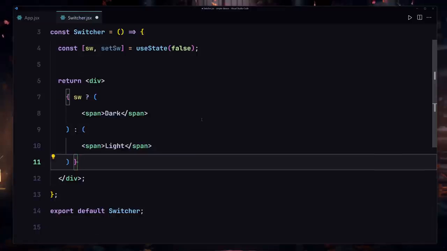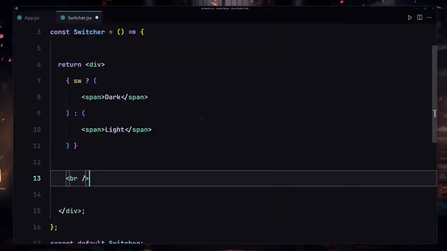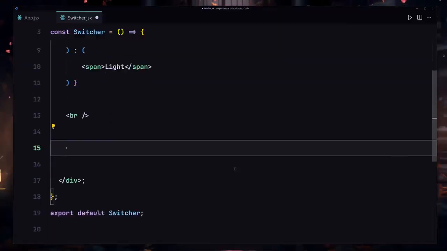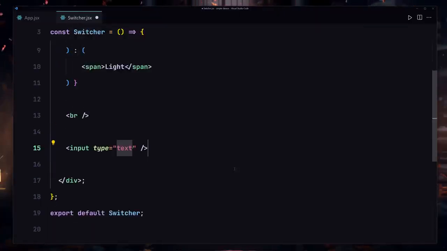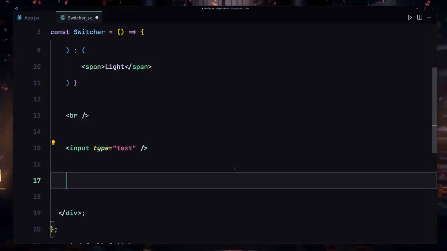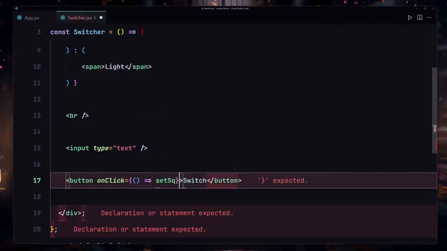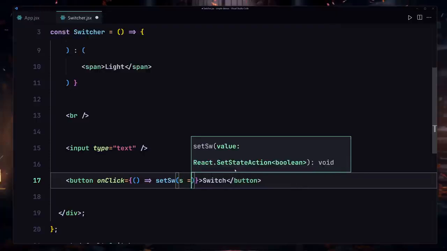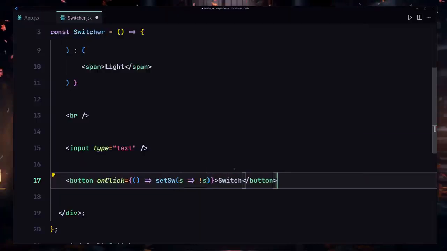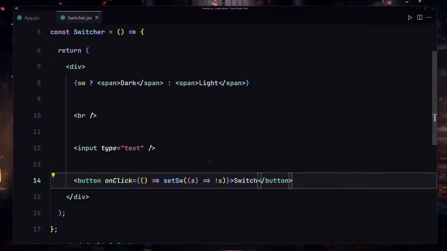So that's also done. We also have to provide a BR for a break, and now underneath that, we're going to create an input field with a type of text, and underneath this input, we want to create a button which will say SWITCH, and when somebody clicks on this button, we want to change that. So I'll use setSw to be precise, and provide not sw. You guys already know all of that stuff. So let me explain that once again.